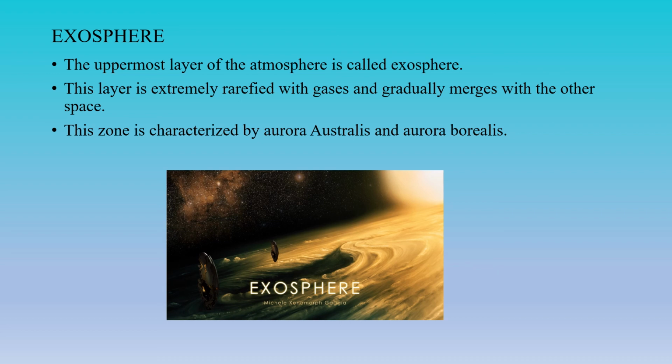The effect is caused by the interaction of charged particles from the sun with atoms in the upper atmosphere. In the northern and southern regions, it is respectively called aurora borealis or northern lights, and aurora australis or southern lights.